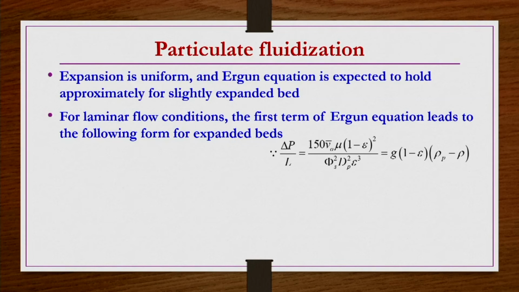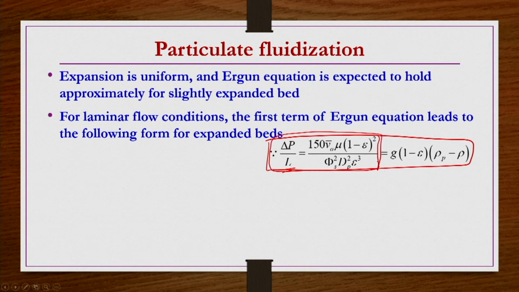So, this is the Ergun equation. Now, in place of delta p by L, if you replace G into (1 minus epsilon) into (rho p minus rho), then that will correspond to the expanded bed conditions.